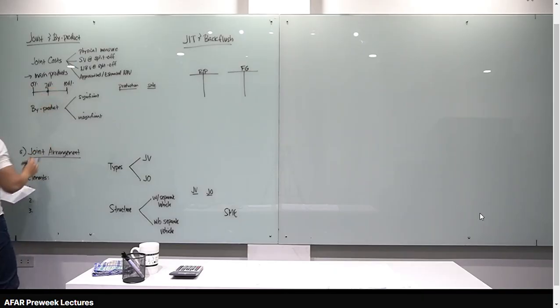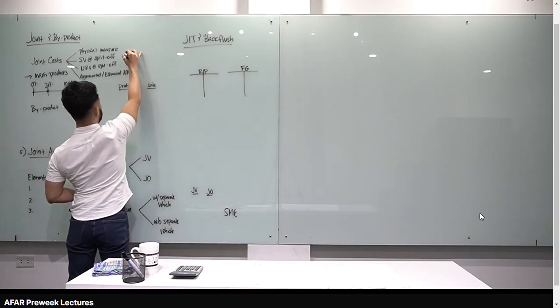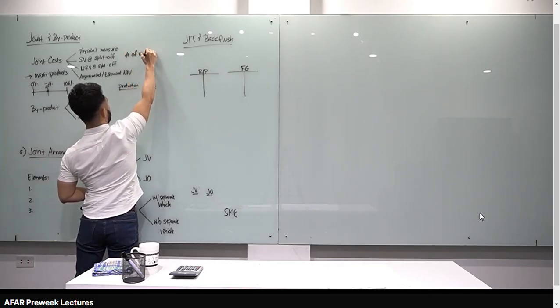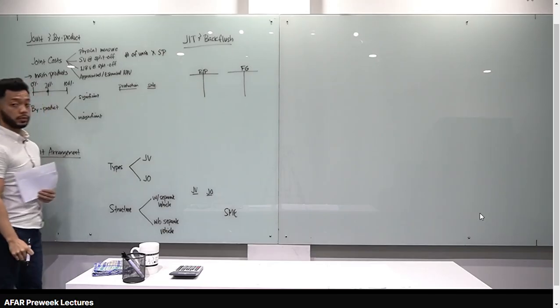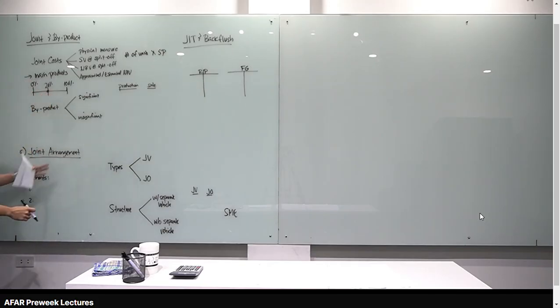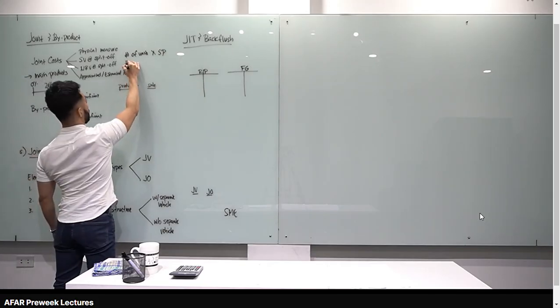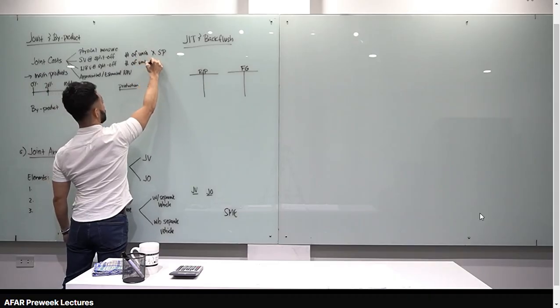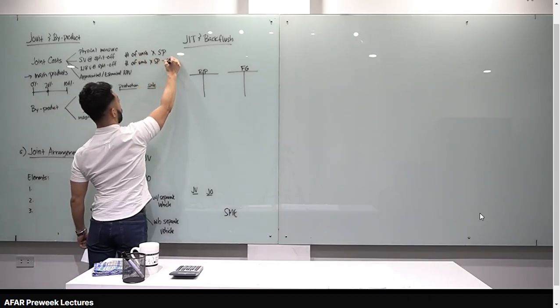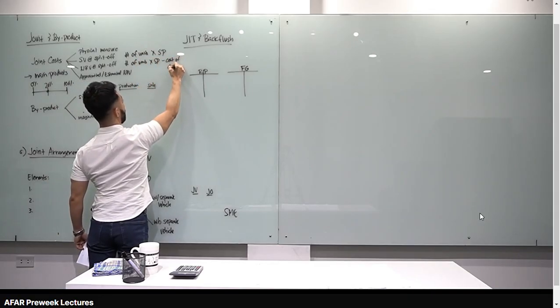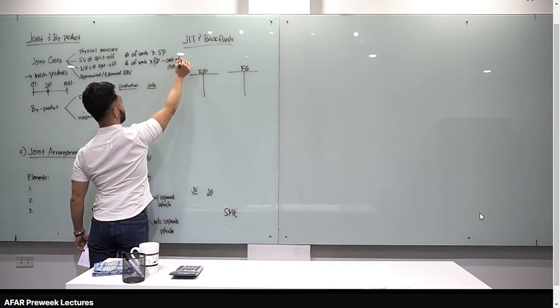Let's say this is the split-off point at 20%, that's where the products separate. When you say sales value, it's just number of units times the selling price at split-off point. Next is NRV at split-off, which is just number of units times the selling price less cost of disposal or cost to sell. That's your NRV.